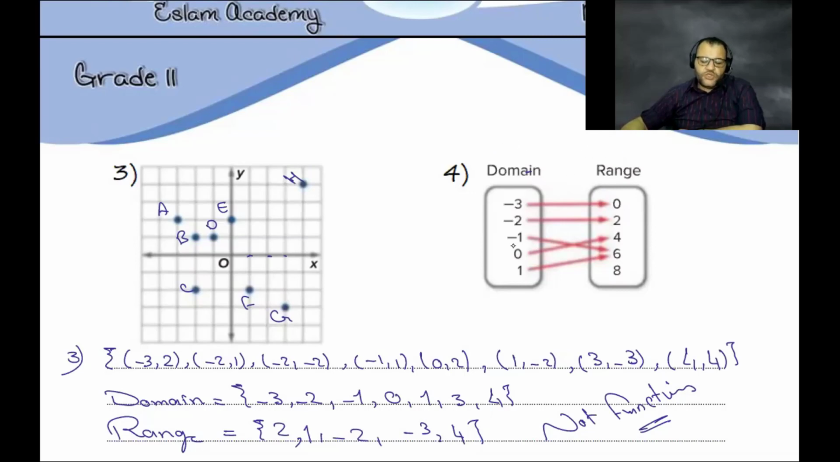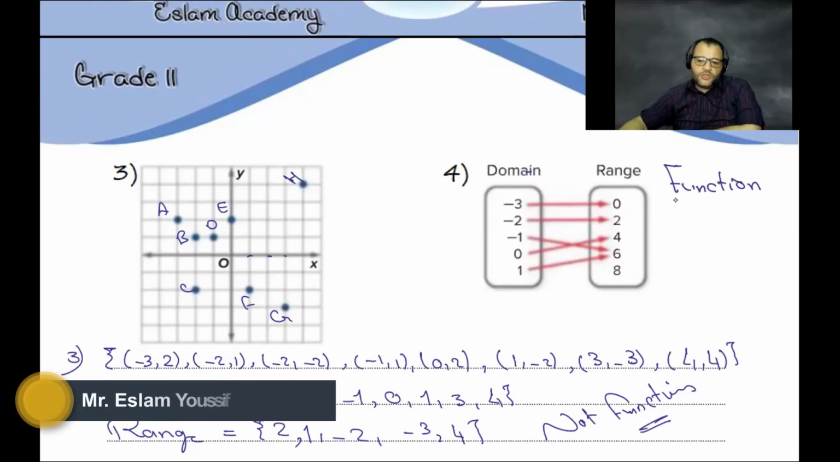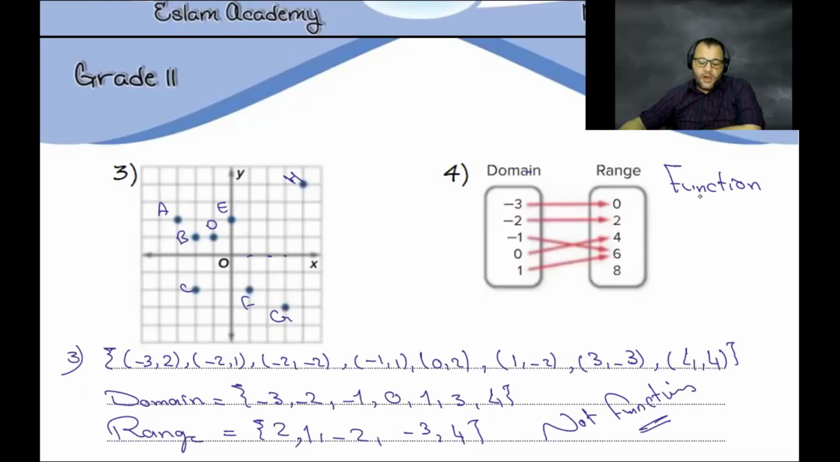Okay. So function, neither? Is it a function or not a function? It's a function, but not 1 to 1. Is it 1 to 1? No. Is it an onto function? Why is it not 1 to 1? Because the image of 6 has 2 elements of the domain. Why is this one not an onto function? Because 8 is not used. 8 is left out. 8 has no corresponding element of the domain. So it's neither.